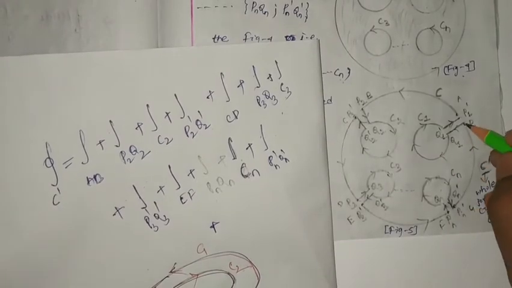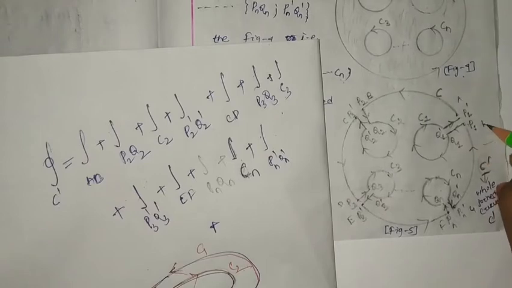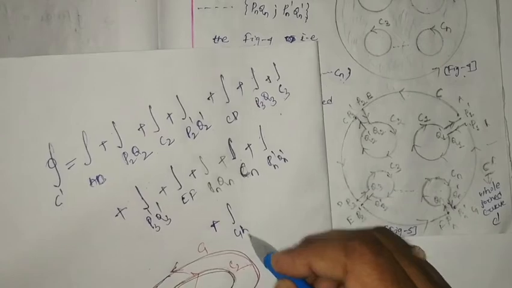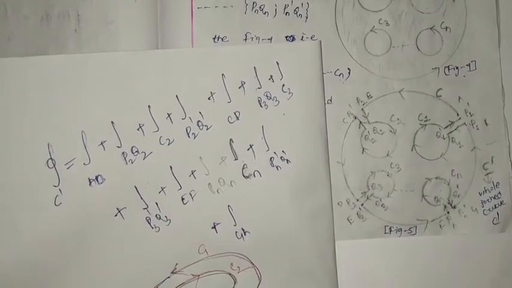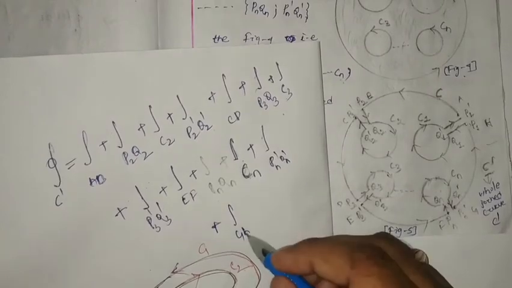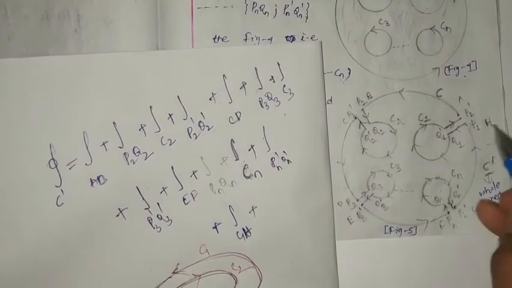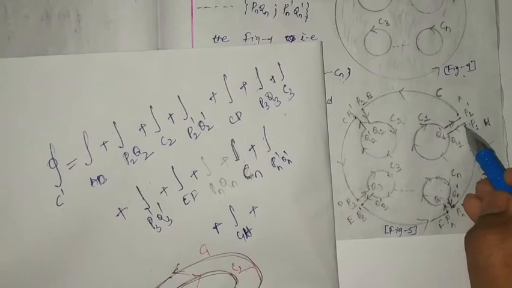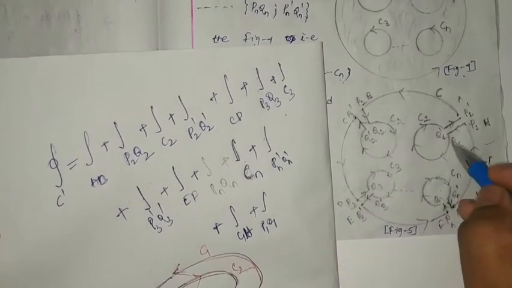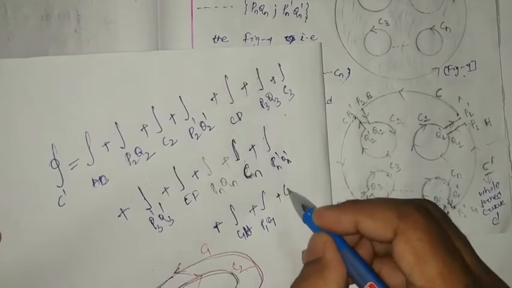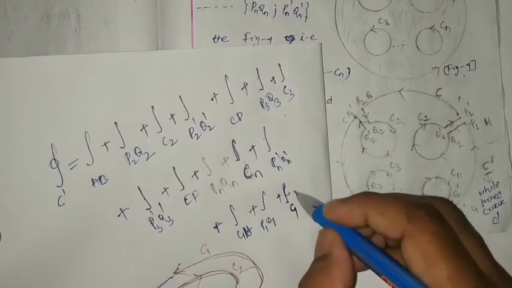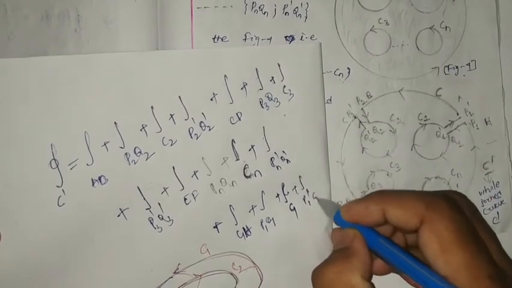Suppose this point is H, so you moved G to H. Then after reaching H, you went this way with the help of P1 Q1, then moved on the C1 curve, line integral over C1, then P1 dash Q1 dash.